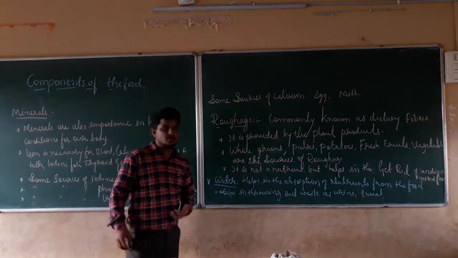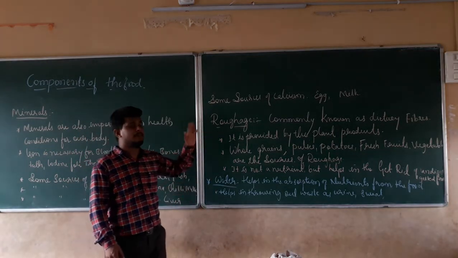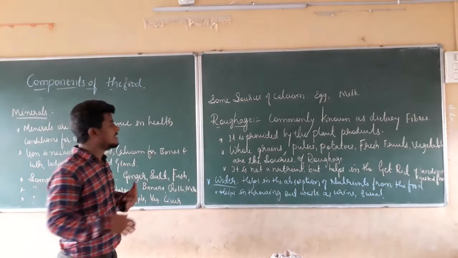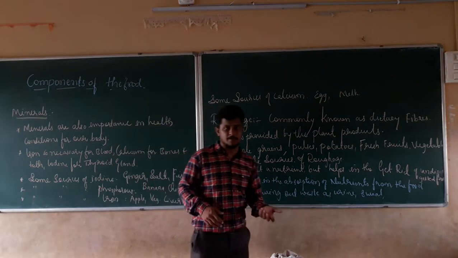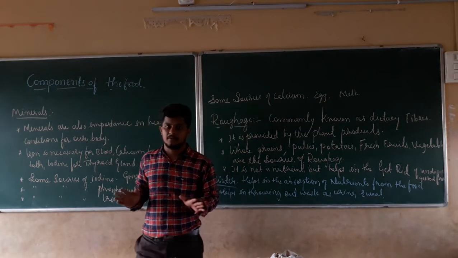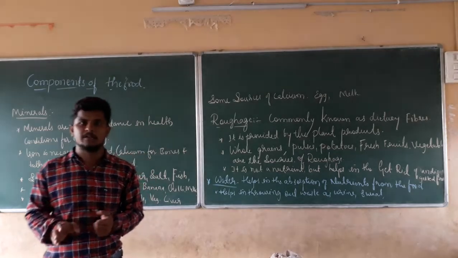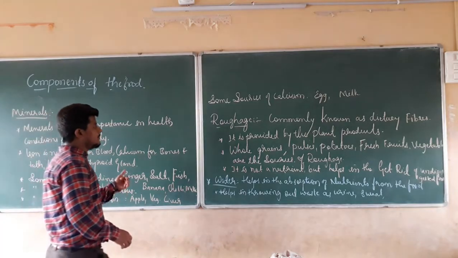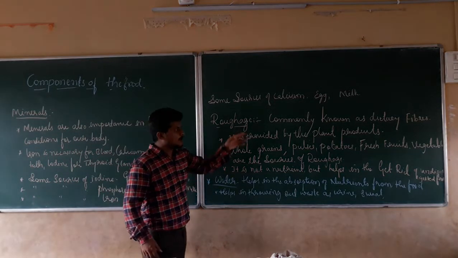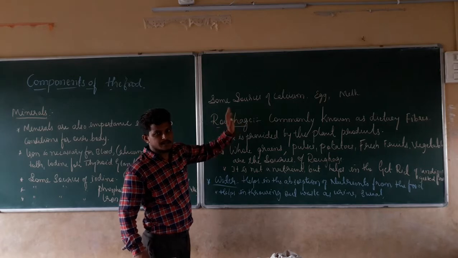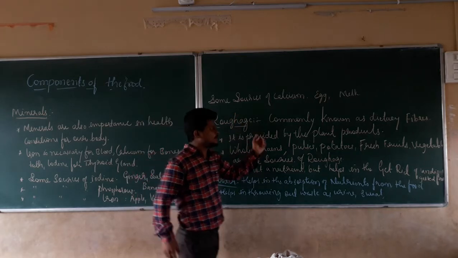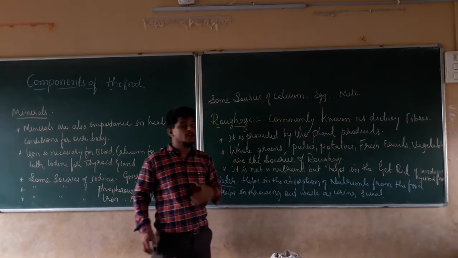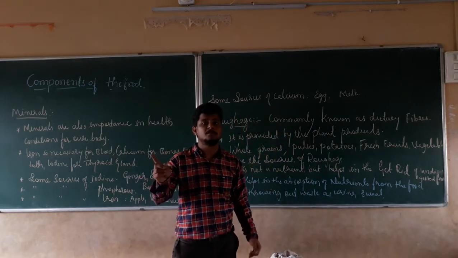Next we are going to discuss another nutrient, which is roughage. Roughage is commonly known as dietary fiber. It is a dietary fiber which we use for the cleaning of undigested food. Now we will see one by one what roughage is used for. It is provided by plant products only. From where do we get dietary fiber? Only from plant products.